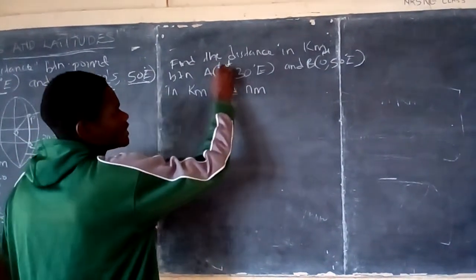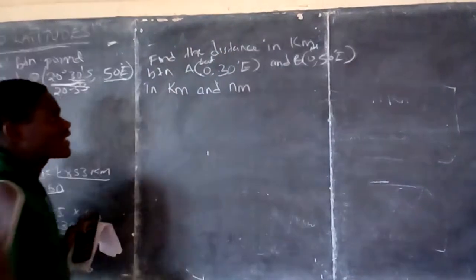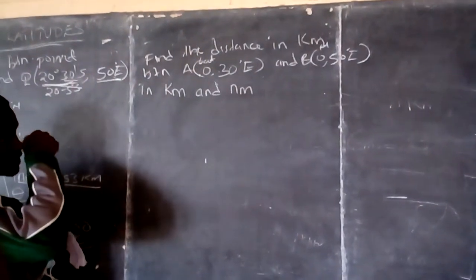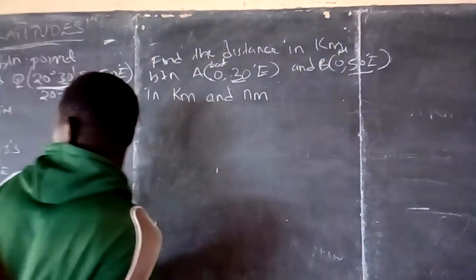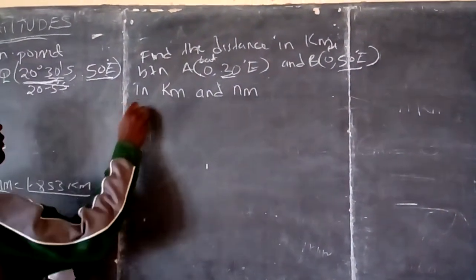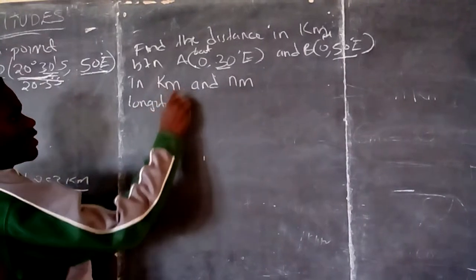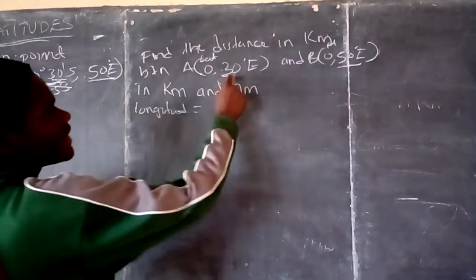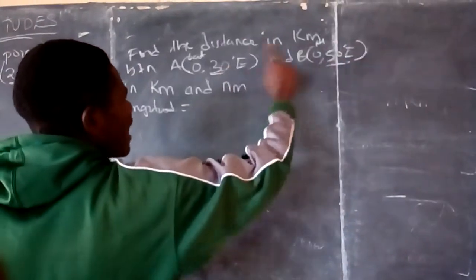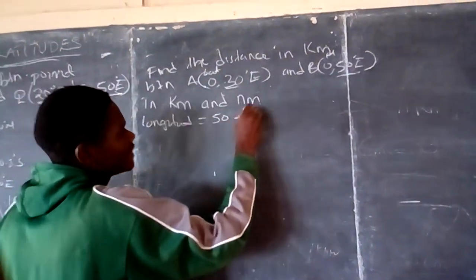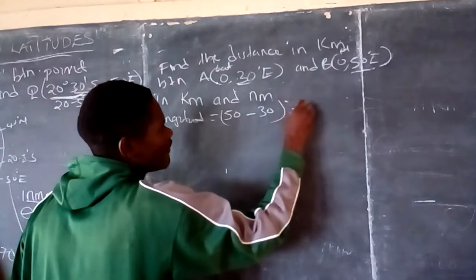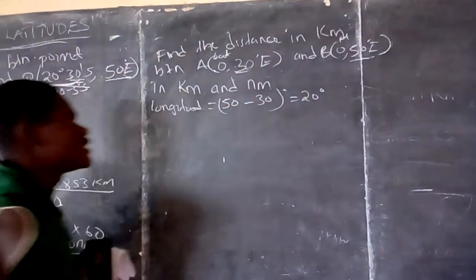The difference here is in the longitude. First we need to get the longitude difference. All of them are on the eastern side, therefore we subtract them. That is 50 minus 30 degrees, which is 20 degrees difference.